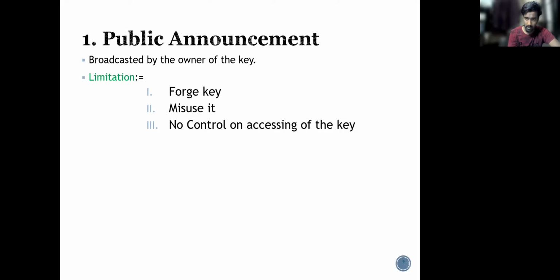So there is no security in this. It can easily be misled, and we can easily hack the network. It's basically simple, and it's mostly done in a broadcast way. What is it basically? A broadcast with one of the keys, and what are the limitations? The limitations are forced keys, misuse of it, and no control on accessing the key. Like anyone can access it, right? So there is no control over accessing this.